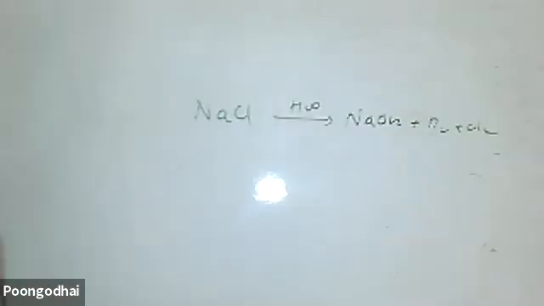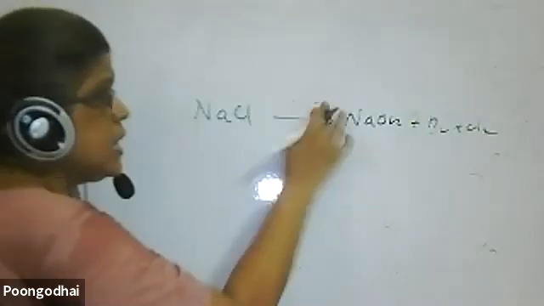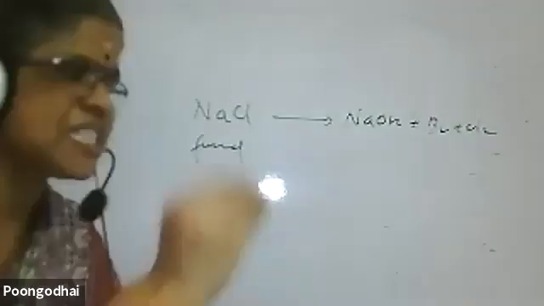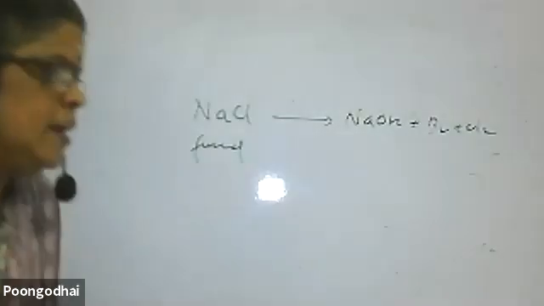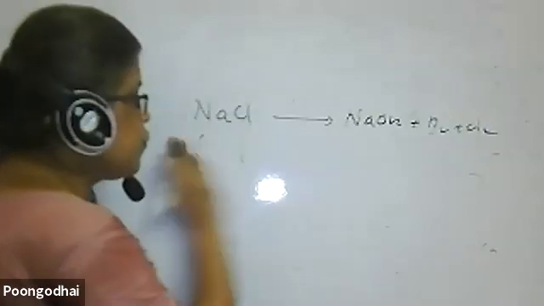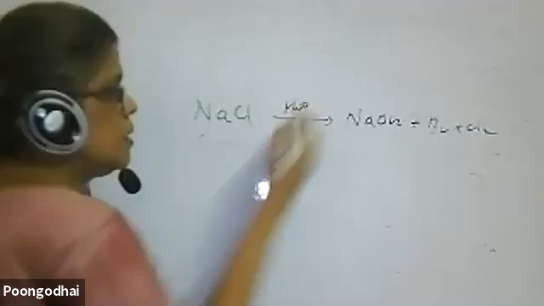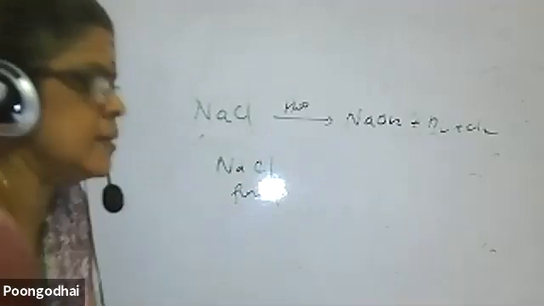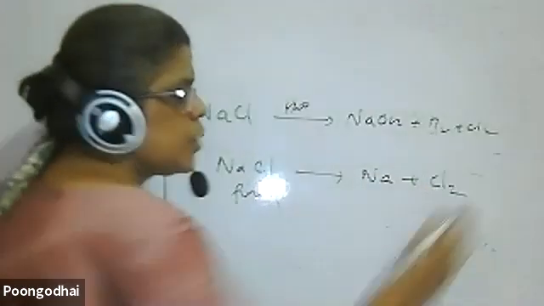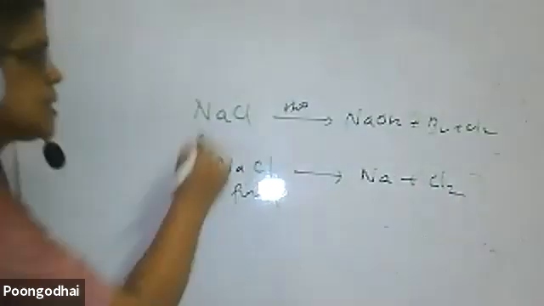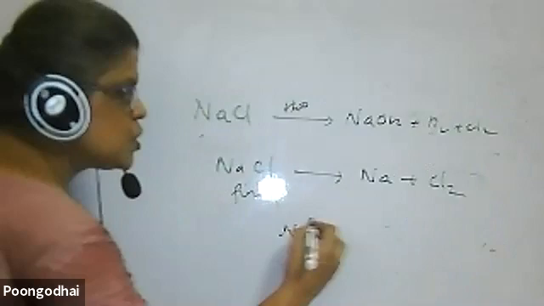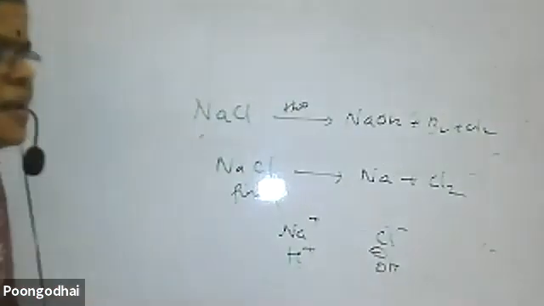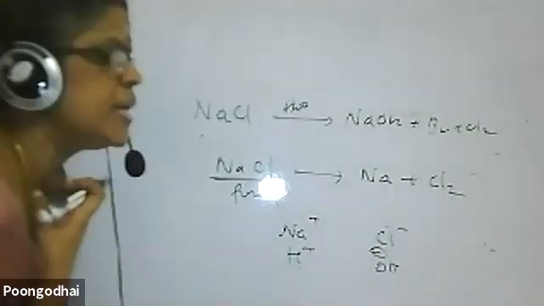One thing you have to keep in mind is how it happens. Because NaCl is only NaCl, you are taking it fused. Fused means no amount of water, or the amount of water present is very, very less. It doesn't account for anything, and I will not take it into the reaction. If it is fused, the water is too little to matter, as it is molten. In that case, the products are sodium and chlorine. How does it happen? NaCl dissociates as Na plus and Cl minus. Water also dissociates as H plus and OH minus. Understand? Here there is no water, so only sodium and chlorine get deposited.